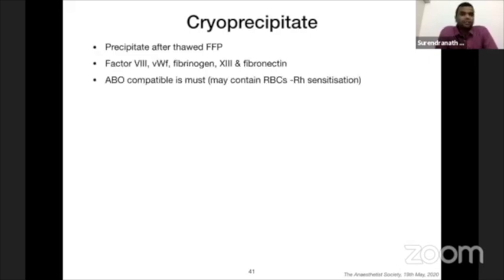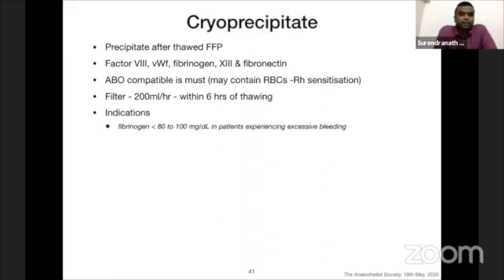Cryoprecipitate is a precipitate obtained after thawing the FFP. These are the factors which are available in the cryoprecipitate. And you have to give it with a filter, and it has to be transfused within 6 hours of thawing.